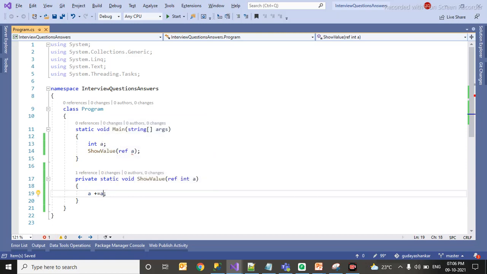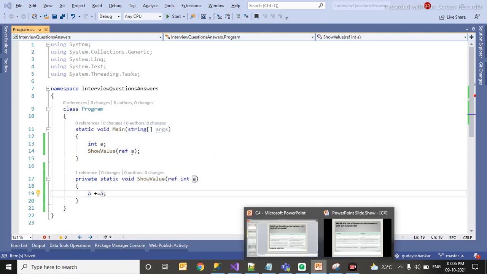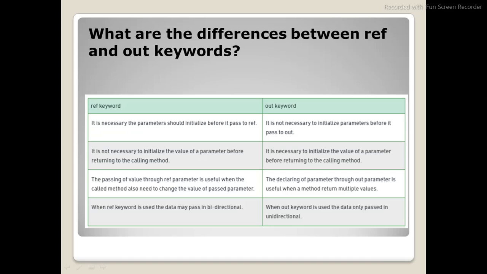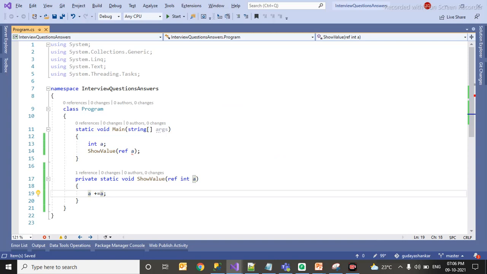So as you saw in this slide, for ref it is necessary the parameter should be initialized before it is passed to ref. What I mean to say, see here I am trying to pass a ref variable a.